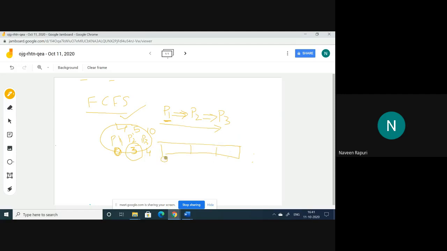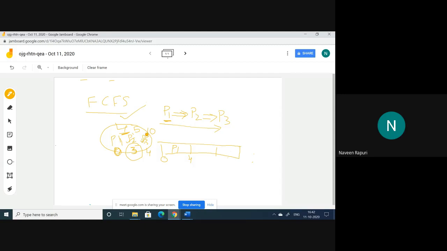At time 0, P1 entered. The execution time or burst time of P1 is 4, so at time 4 it completed its execution. While P1 was executing, P2 came and P3 also came into the ready state.